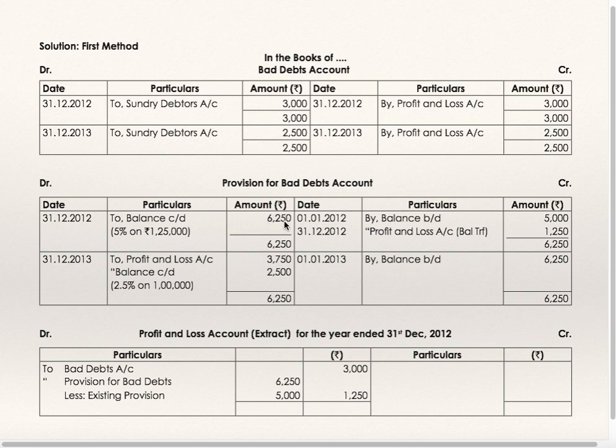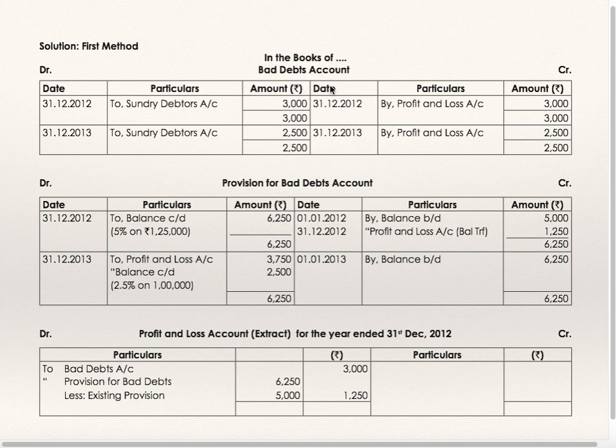Now the 2012 closing balance is the 2013 opening balance. On 1st January 2013, by balance brought down 6250, to balance carried down. 2.5% of 1 lakh is the provision for the year 2013, by balance carried down 2500. The difference, the balancing figure, will get transferred to profit and loss account. To profit and loss account 3750. This is the balancing figure.